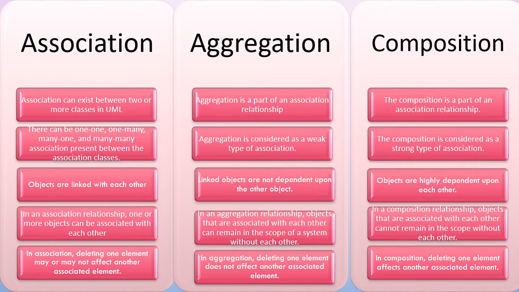So here we discuss a comparison between association, aggregation and composition. The graphical symbol for association is a straight line. For aggregation, an empty diamond symbol, and for composition, a filled diamond symbol. Like this we can apply notation in UML.